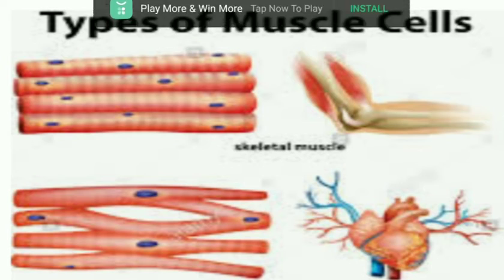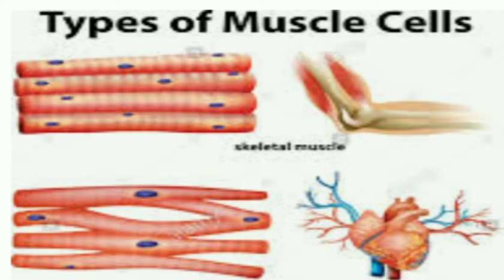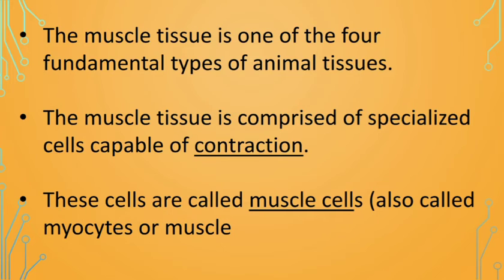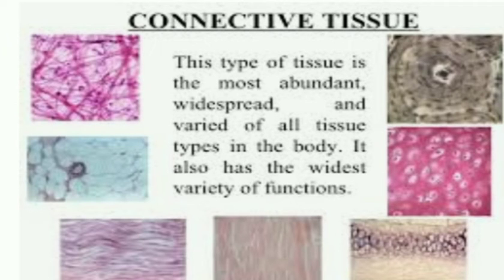We can say these are the types of muscle cells. In the diagram we can see the different types of muscle cells present. So what is a muscle cell? Next one, muscle cell. Muscle tissue is one of the four fundamental types of animal tissues. The muscle tissue is comprised of specialized cells capable of contraction. These cells are called muscle cells and are also called myocytes or muscle fibres, which are present in the muscle of the living organism.